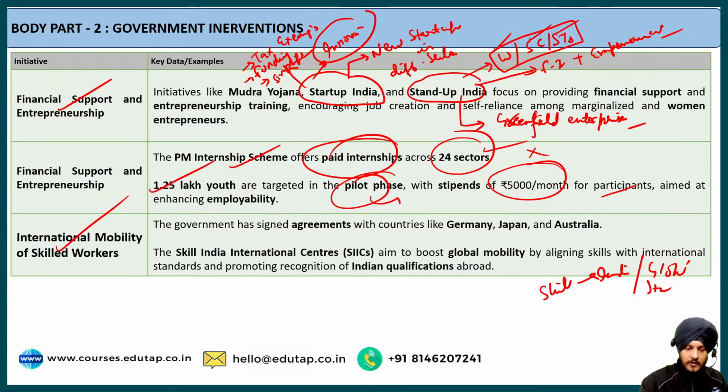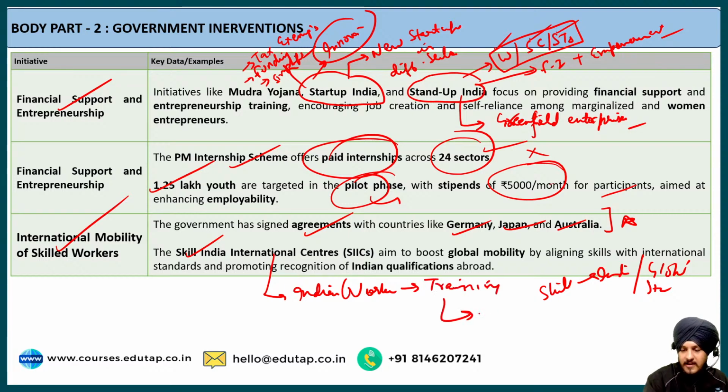And in order to do that, the government is basically signing different sorts of agreements with various countries like Germany, Japan, Australia. This information is mentioned in the economic survey. Apart from that, the government is also establishing Skill India International Centers. Now what happens in these centers? Basically in these centers, the Indian workers are provided training. Fine. And training with respect to which level? Primarily keeping in mind the international standards.